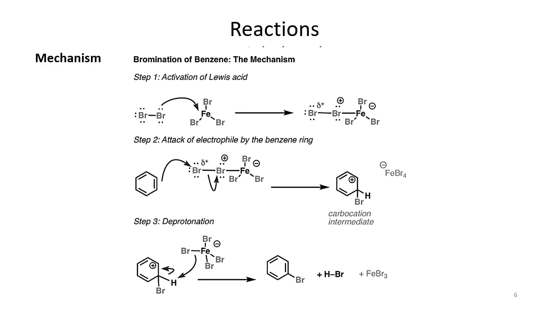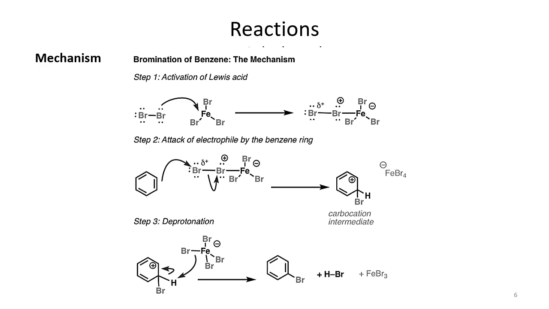Anyway, the first step is complete, and in the second step, this partially positive bromine is attacked by the electrons of the benzene ring. After the attack on the benzene ring, the other part leaves in the form of FeBr4-. This one is separated out, and then we get a carbocation intermediate. In this carbocation, we have an sp3 carbon that has bromine and hydrogen, and all the other carbons are sp2 hybridized.